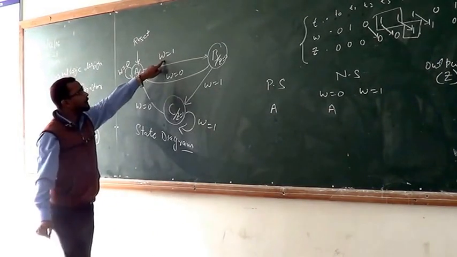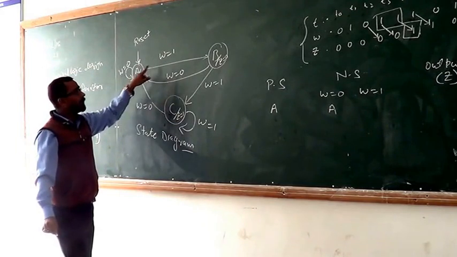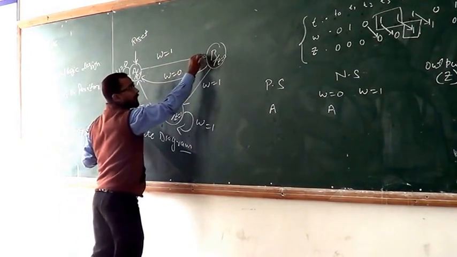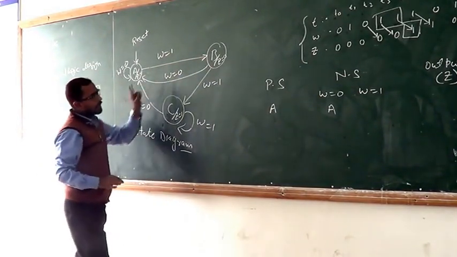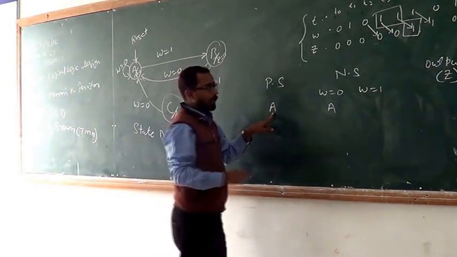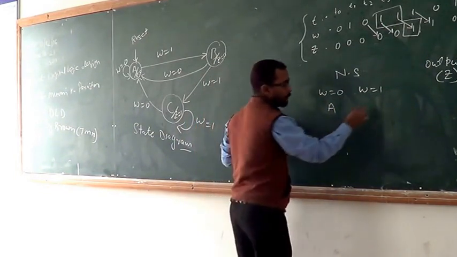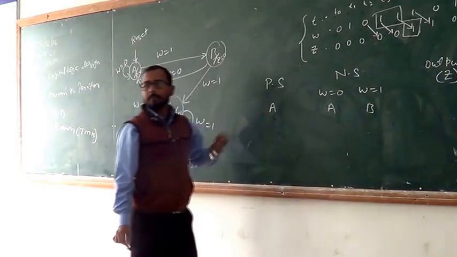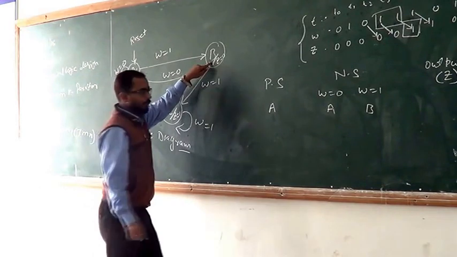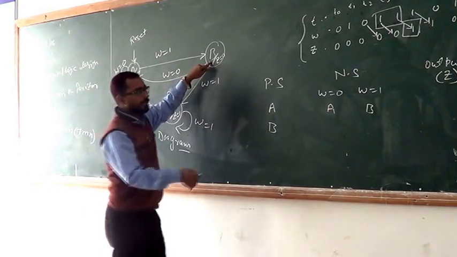When W comes 1, then what will happen? When you are at A and W comes 1, then we transit A to B. That means presently you are at A, and when W comes 1, we transit to B state. Now we consider the present state is B. This is the present state. Now we take the next step.